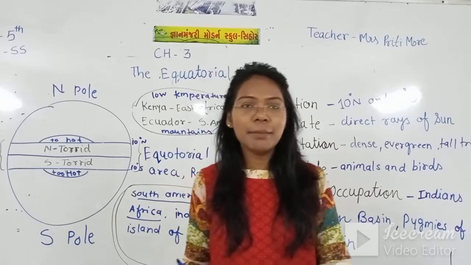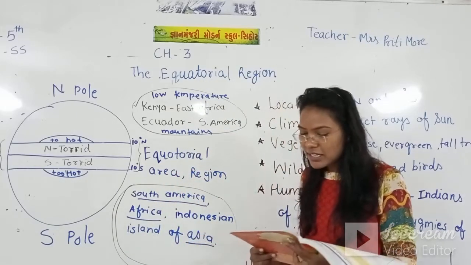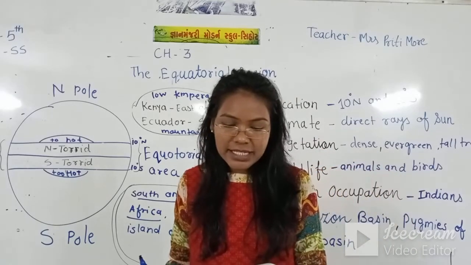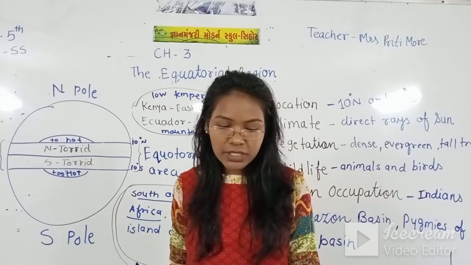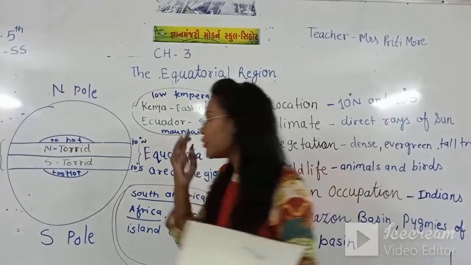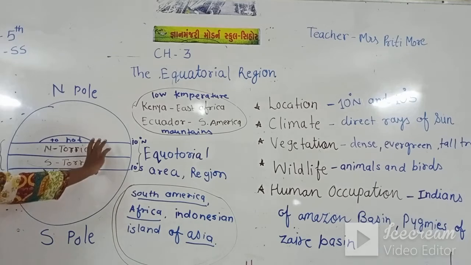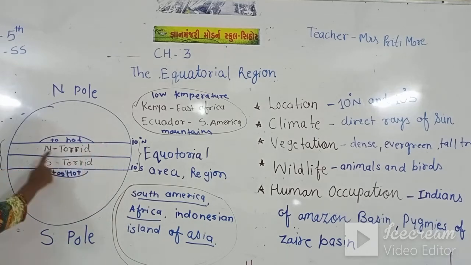Now what is the climate? The equatorial region receives the direct rays of the sun. We have seen this is our equatorial region, between the north torrid and south torrid.